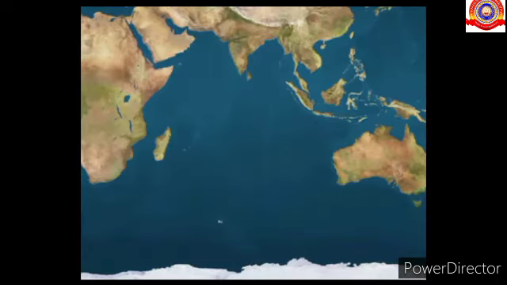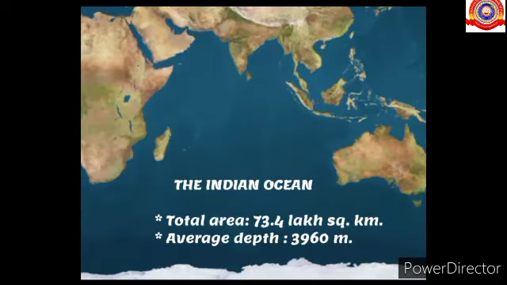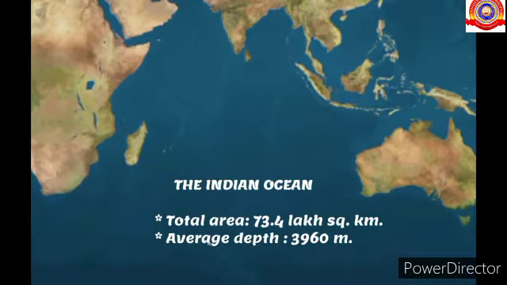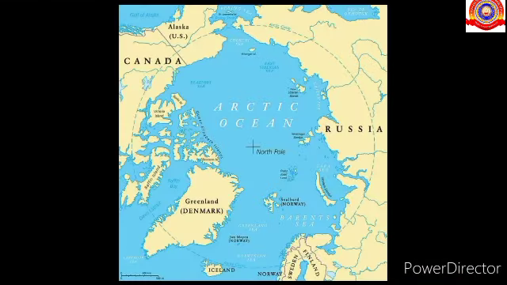Next one, the Indian Ocean. Its total area is 73.4 lakh square kilometer, and its average depth is 3,960 meter. Next one, the Arctic Ocean.